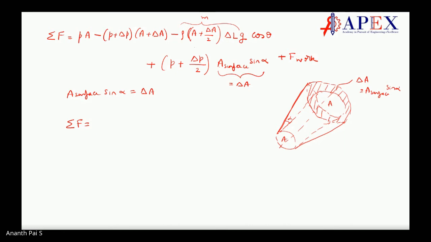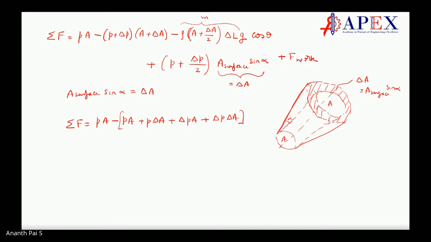So if I do that, what we will get here is P into A minus P into A plus P into delta A plus delta P into A plus delta P delta A. This is this part.